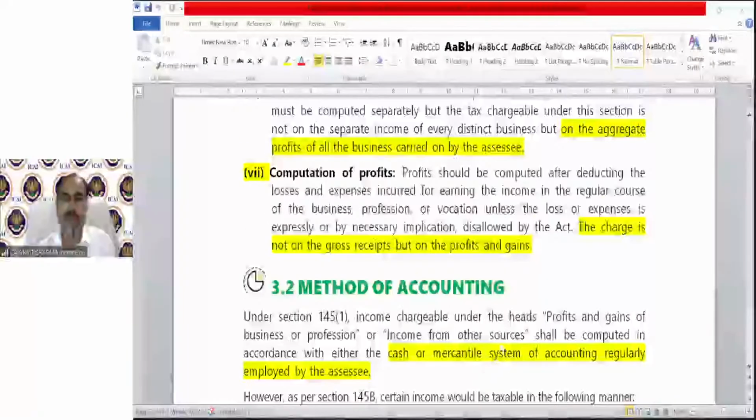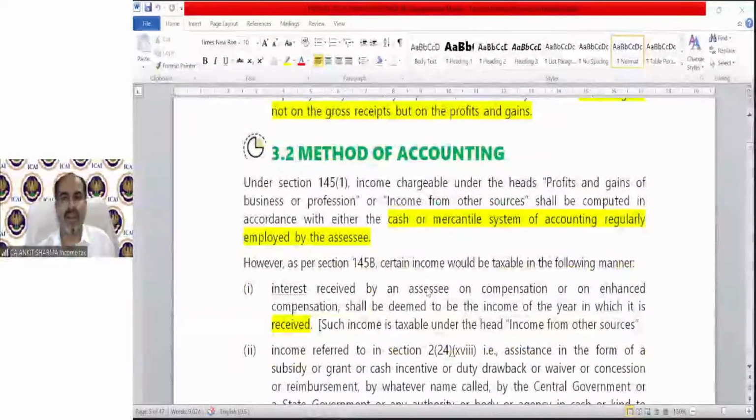Okay. Method of accounting, again, it's a theoretical concept. It says that income chargeable under the head profits and gains of business and income from other sources shall be computed in accordance with either the cash or mercantile system of accounting regularly employed by the assessee.